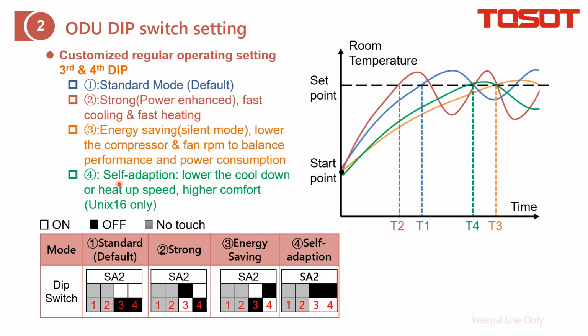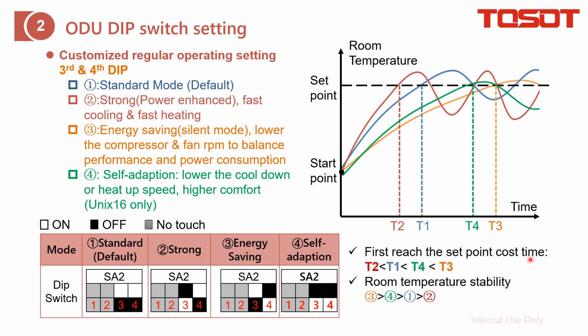This is only for this one, and the cost time is between T1 and T3. So we will have this compressor frequency sequence, just follow this one, and the room temperature fluctuation, which is the stability, will become this. So on site, you can ask your customer whether they focus on energy saving or fast cooling and heating, and adjust accordingly.